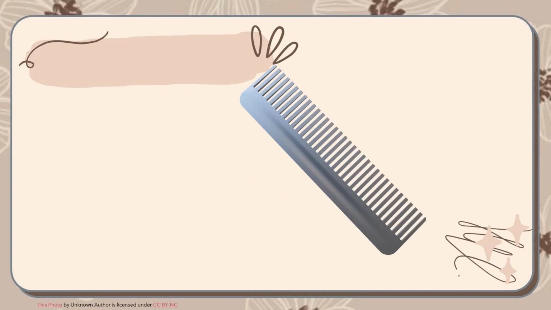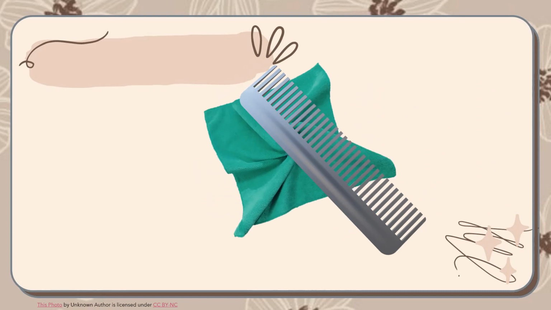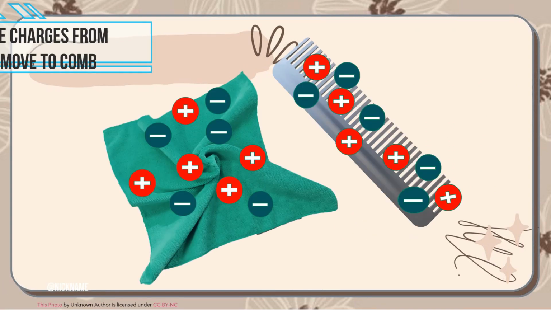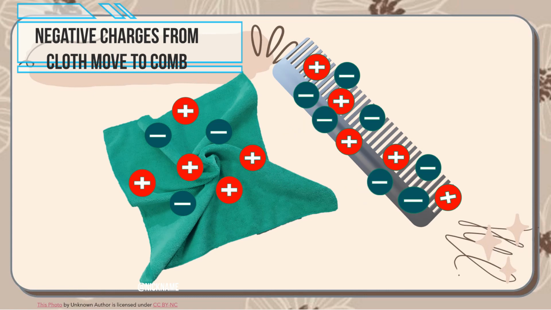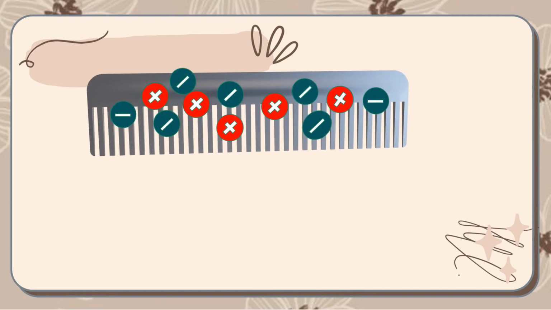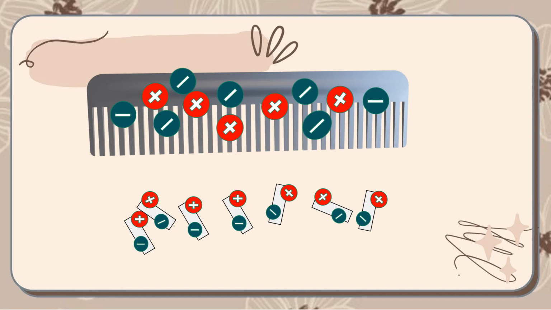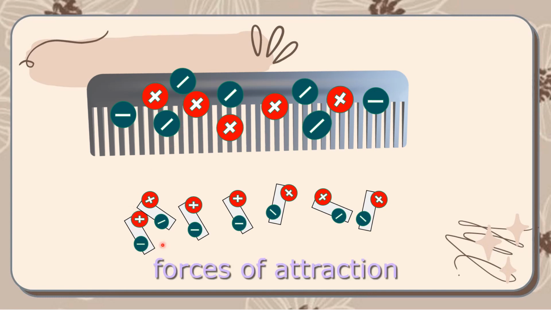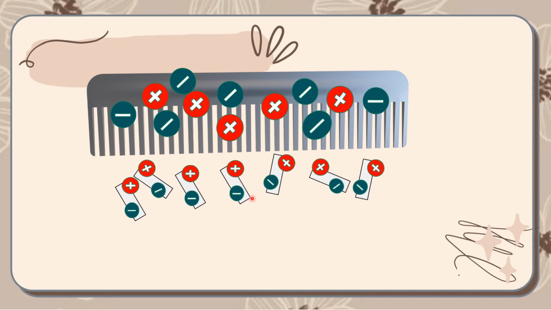The reason behind this is very easy. When you rub the comb with a cloth, negative charges will move to the comb. The comb is negatively charged. Opposite charges attract each other. So, the positive charges on the paper and negative charges on the comb will have forces of attraction between them. So, the paper will be attracted towards the comb.